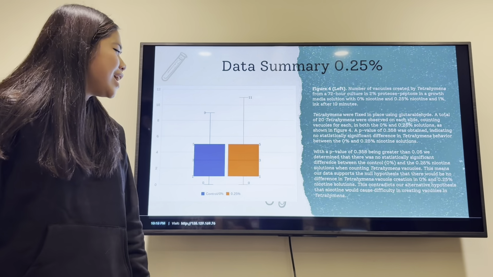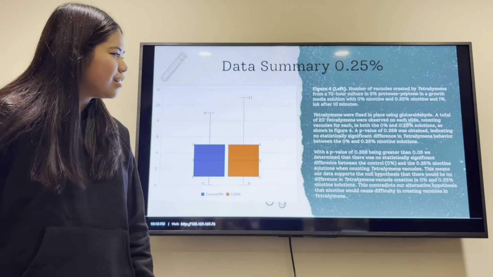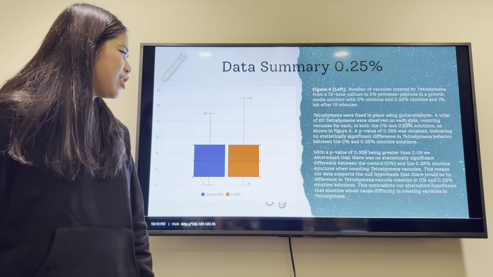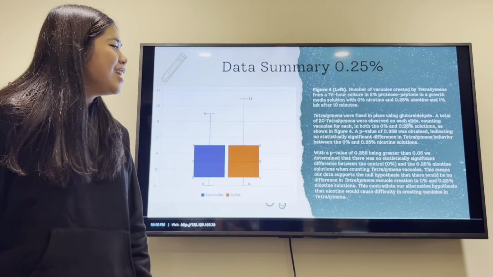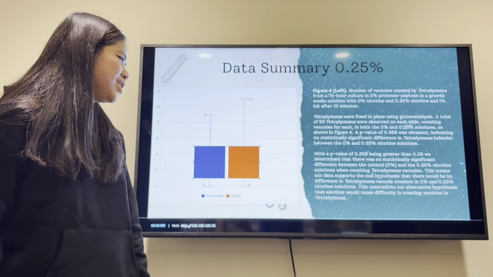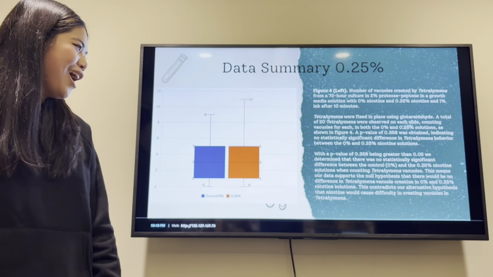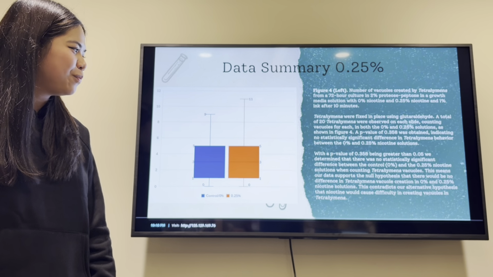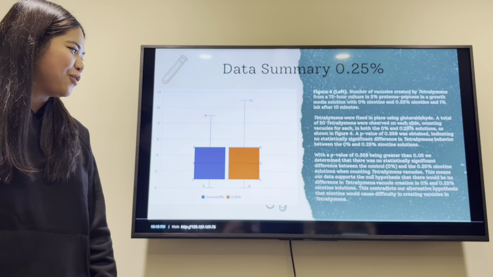This means our data supports the null hypothesis that there would be no difference in Tetrahymena vacuole creation in 0% and 0.25% nicotine solutions. This contradicts our alternative hypothesis that nicotine would cause difficulty in creating vacuoles in Tetrahymena.